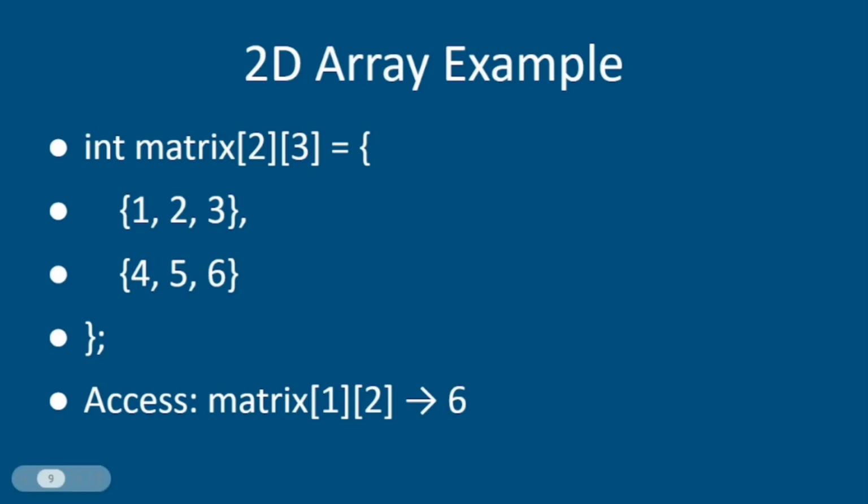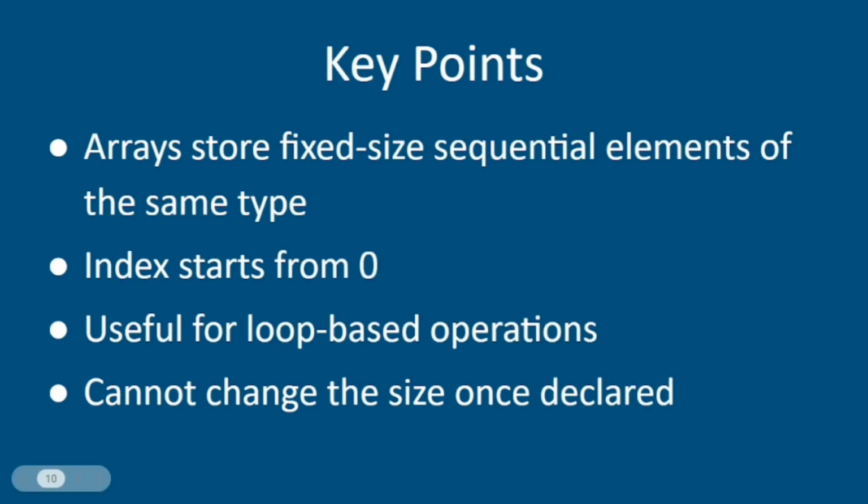Now let's move to the key points of arrays. An array stores a fixed size of sequential elements. The number it can store is fixed, and we cannot change the size. Index starts from 0. I told you earlier that in an array every element starts from 0. It is useful for loop based operations: if we are working on a large array, we can use loop based operations. We cannot change the size once it is declared. If we declare the size of an array, we cannot change it because it is fixed.